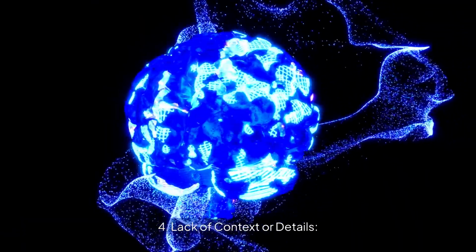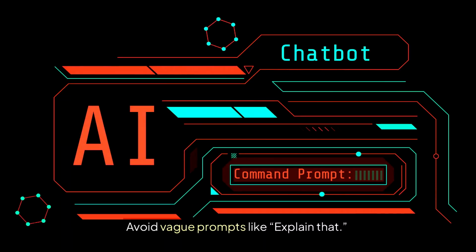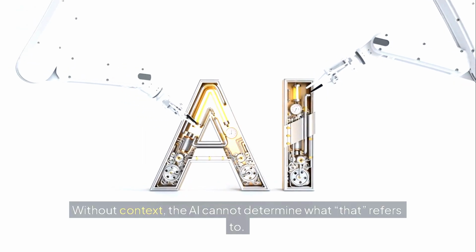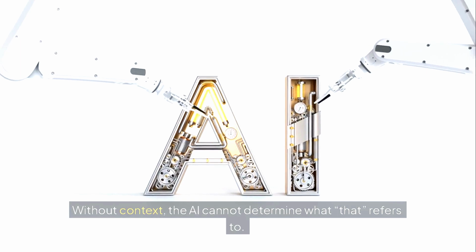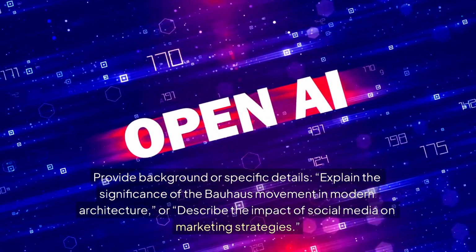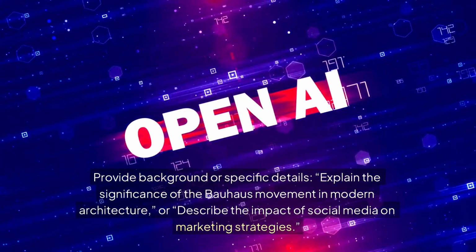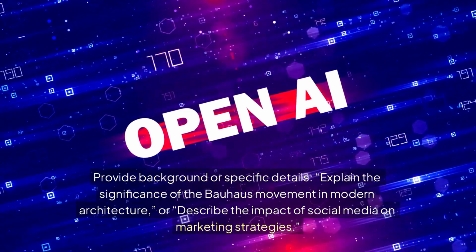4. Lack of context or details. Avoid vague prompts like "Explain that." Without context, the AI cannot determine what "that" refers to. Provide background or specific details: explain the significance of the Bauhaus movement in modern architecture, or describe the impact of social media on marketing strategies.